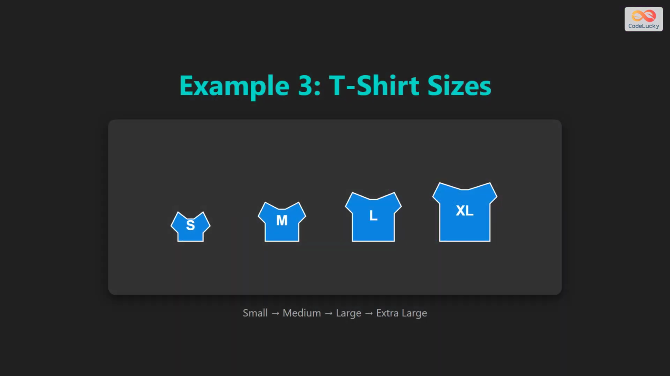Think about the tags on your clothes: small, medium, large, and extra large. These are categories, not just numbers, but we all know that large is bigger than medium. This inherent ranking is what defines ordinal data.